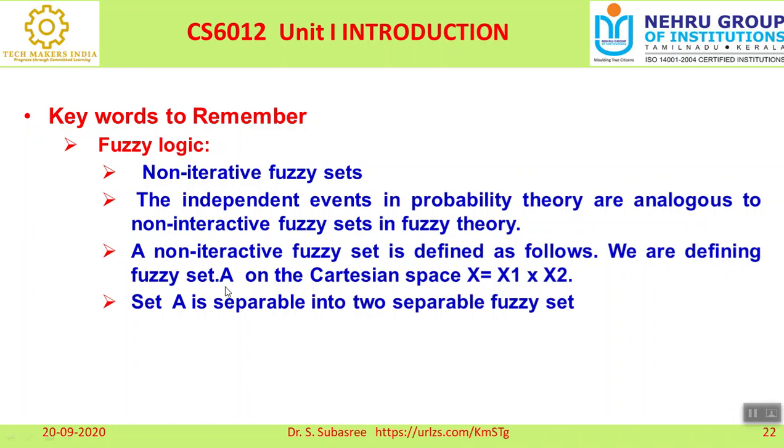Here we are defining a fuzzy set A in a space X, that is X1 or X2, and A and B are two distinct ones. There is no correlation between these two sets. That type of set is called a non-interactive or non-iterative fuzzy set.